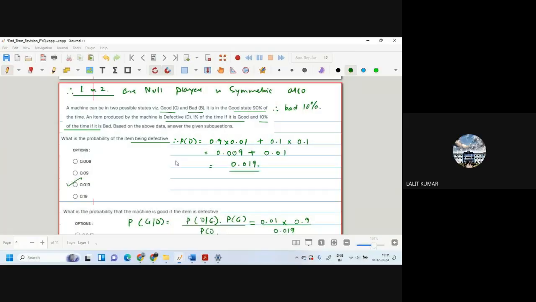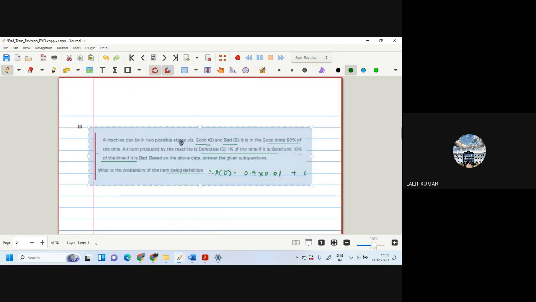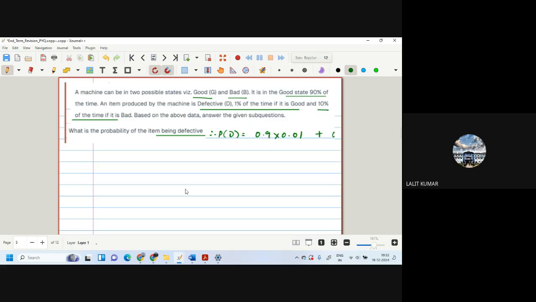So this is a question like our conditional probability, Bayes theorem that we have done. Yes. So we can solve it just to refresh it. He is asking that a machine can be in two possible states, either good or bad. If it is in a good state, 90% of the times it is good and 10% of the times it is bad. An item produced by the machine is defective 1% of the time if it is good, and 10% of the times when it is bad. Based on the above data, answer the given questions.